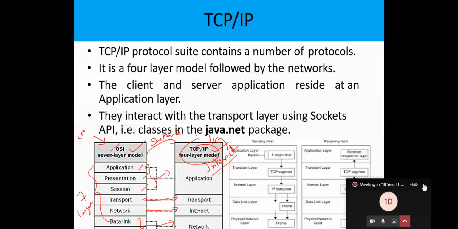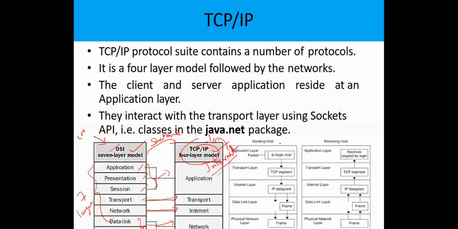In this diagram, this is the sending host and this is the receiver host. The sending host sends the messages to the receiver, and the receiver host receives the packets from the sending host.